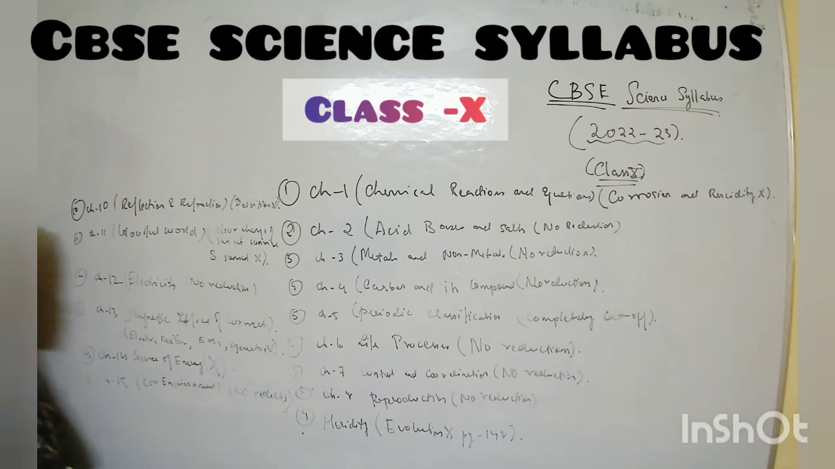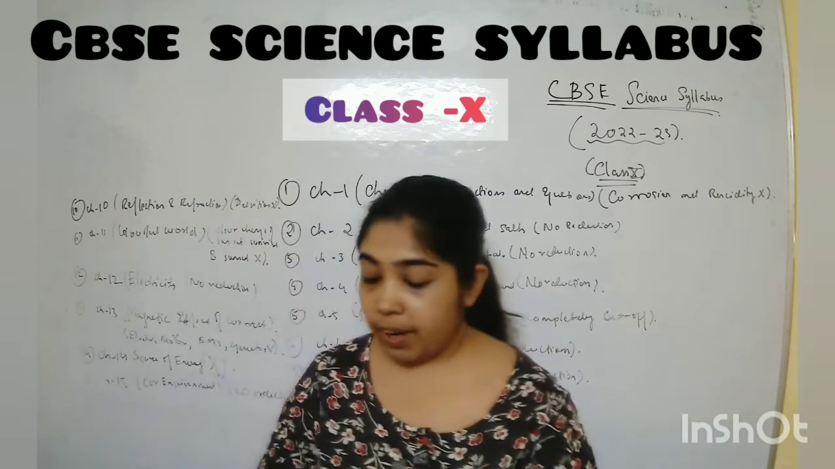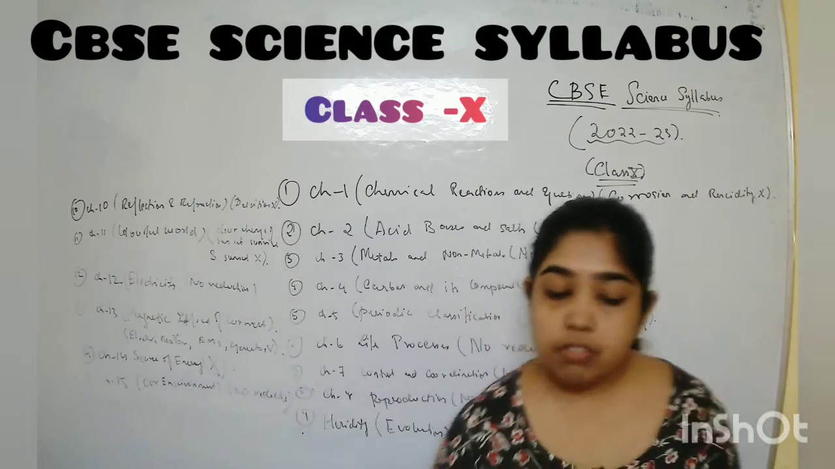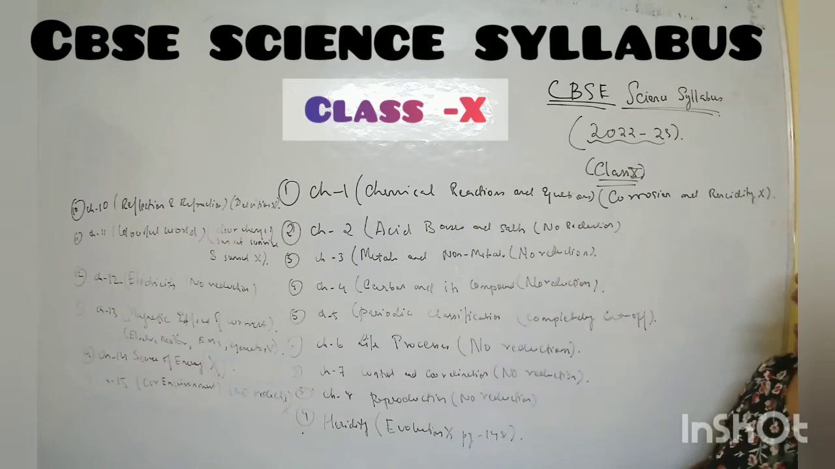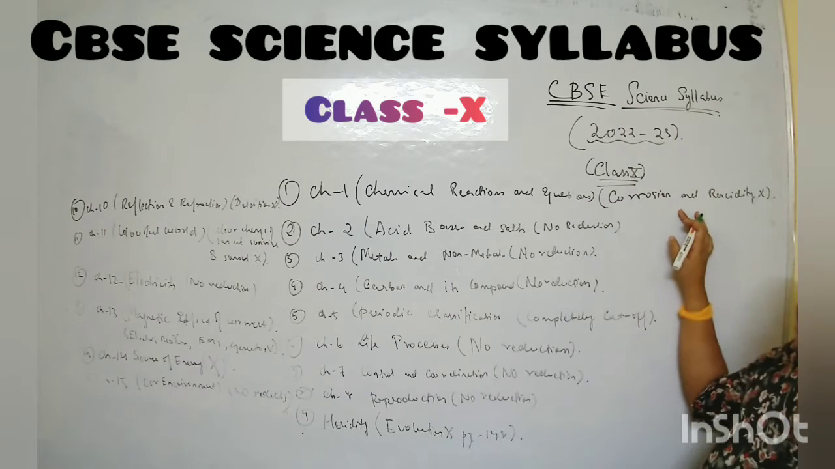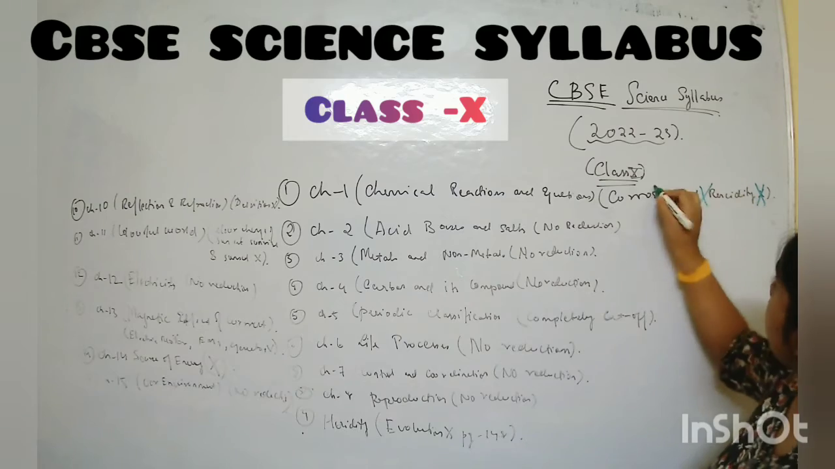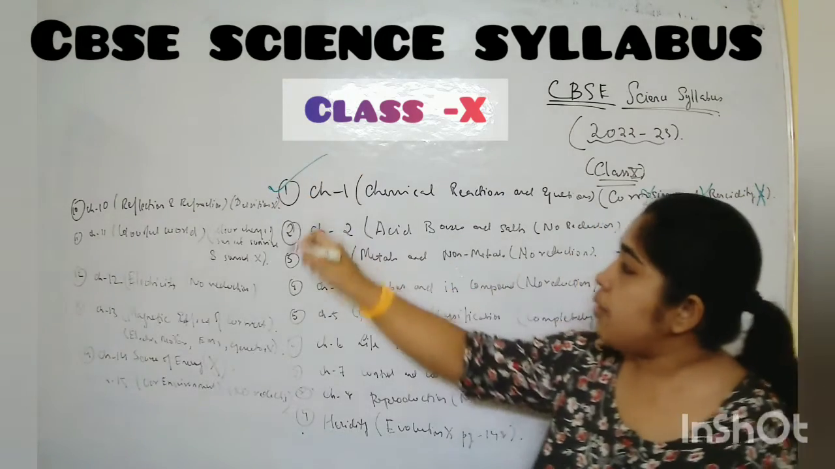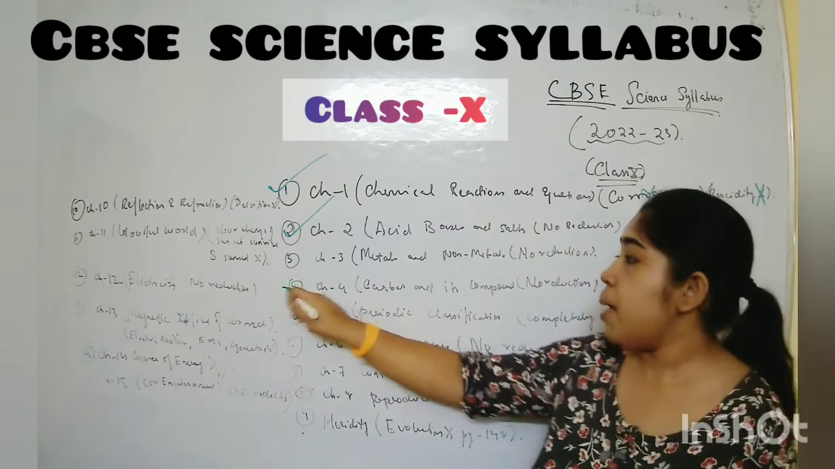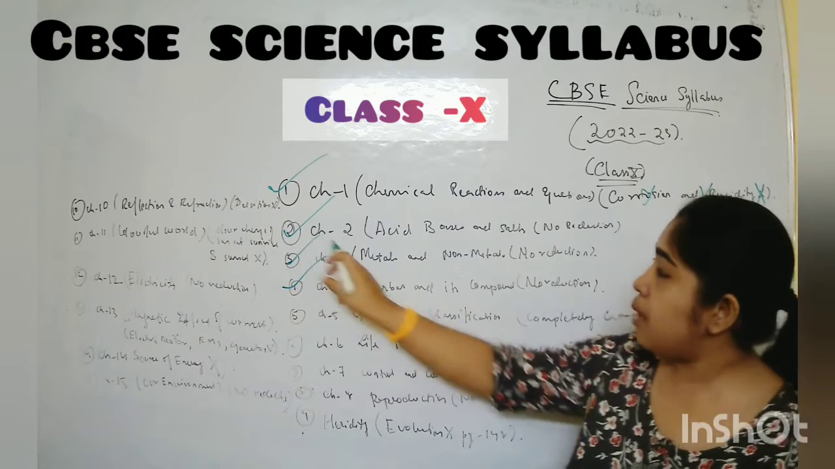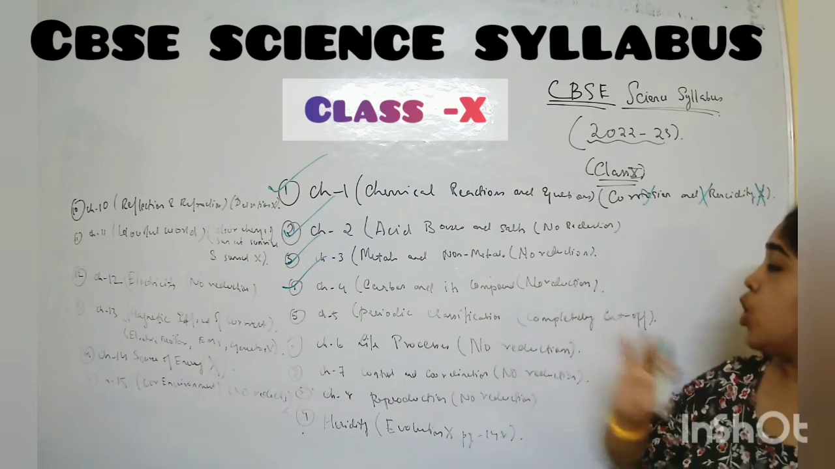Okay, this is your syllabus. Clear? Just revising once more for you people. First, understand that in chapter number 1, chemical reaction and equation, corrosion and rancidity part is not there. Only this part is not there. So cut this part, and rest all are there. Chapter number 2, acid, bases and salt, no reduction. Everything you have to study. Chapter number 3, metals and non-metals, no reduction. Chapter 4, carbon and its compound, no reduction.